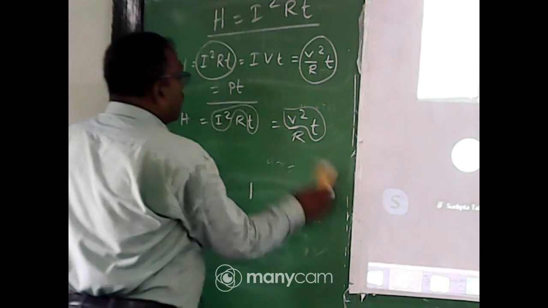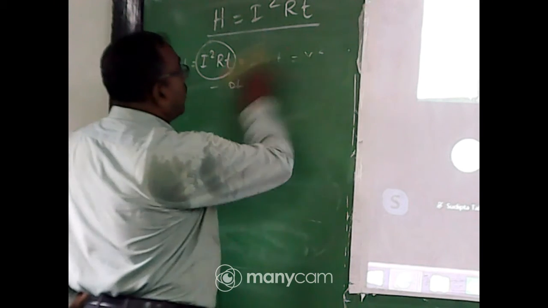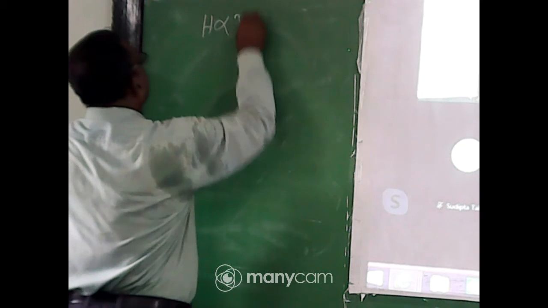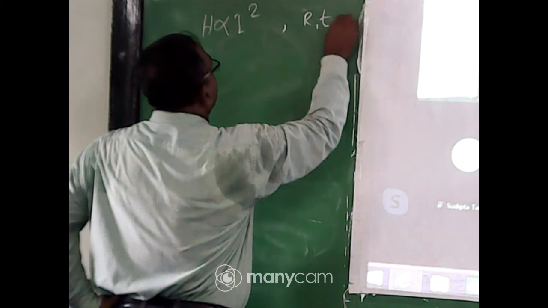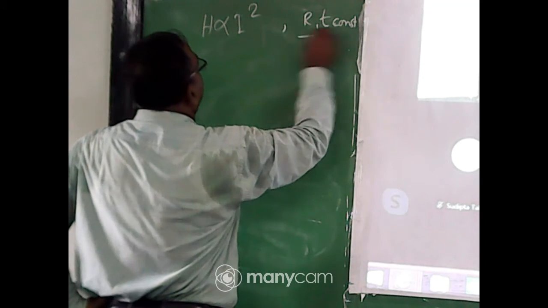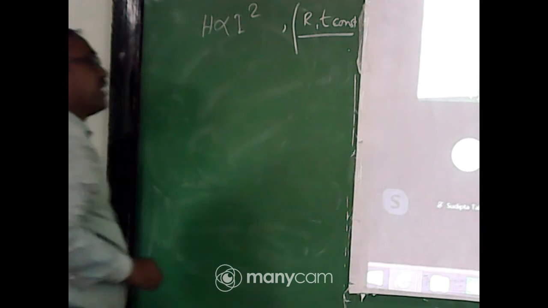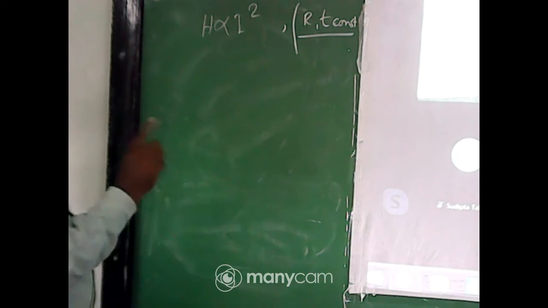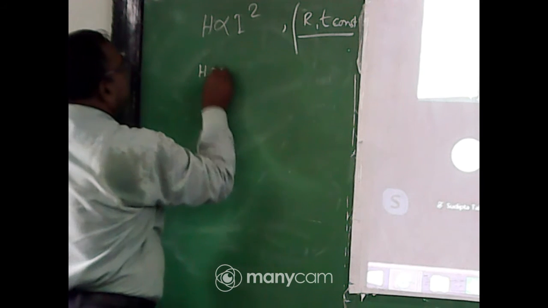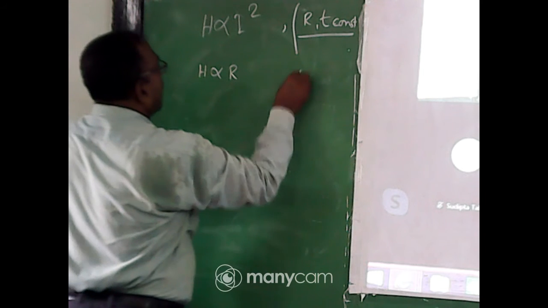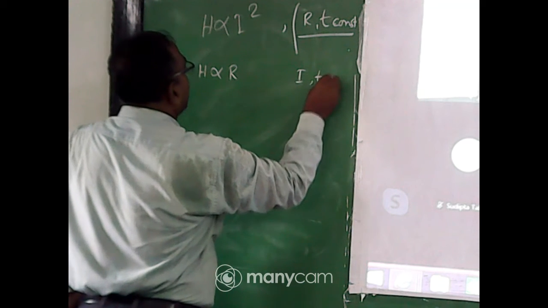So the conclusion from your derivation or discussion, Joule's law of heating effect is this: H varies as I square when R and T are constant. My dear student, you check it. H varies as R when I and T are constant.